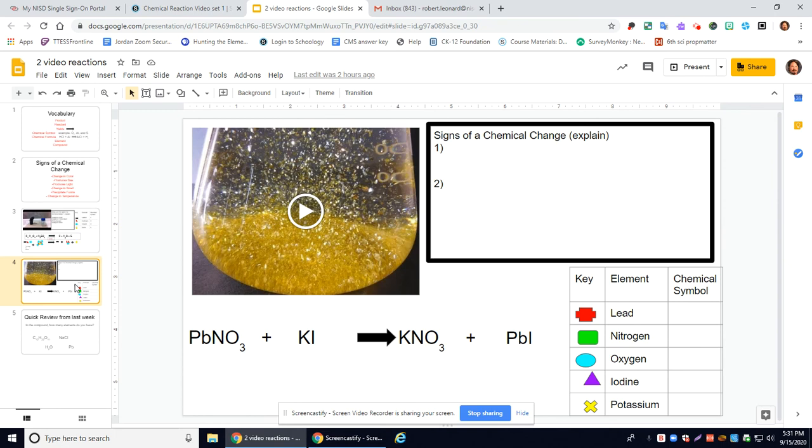And then tomorrow we're going to go over there. We're going to look at this chemical reaction tomorrow.